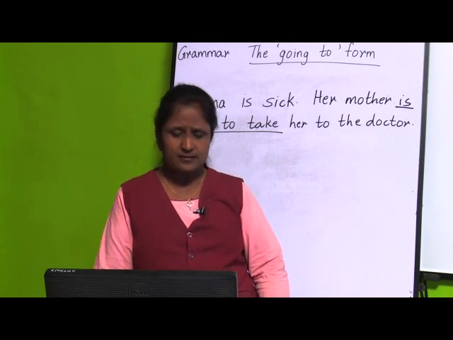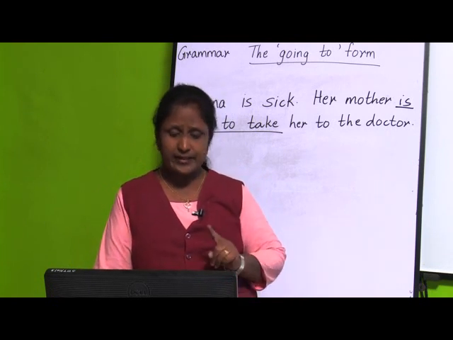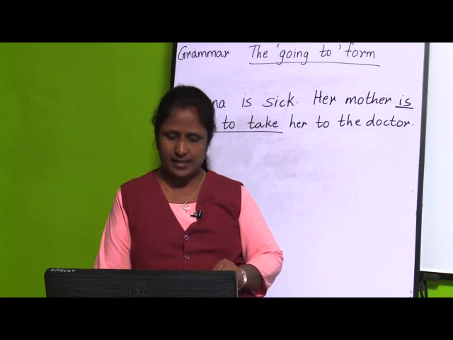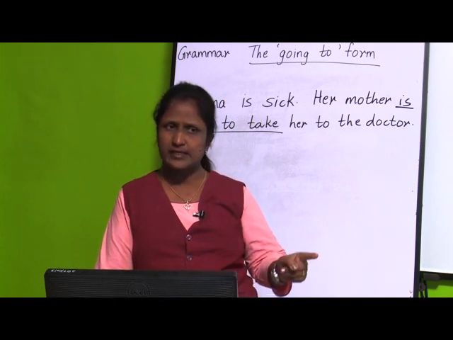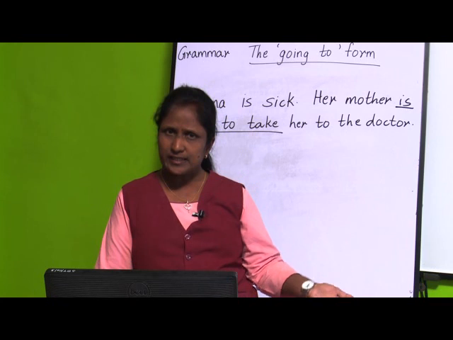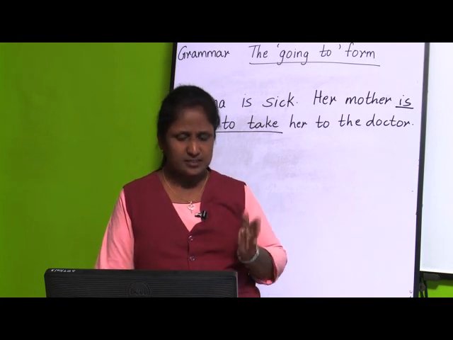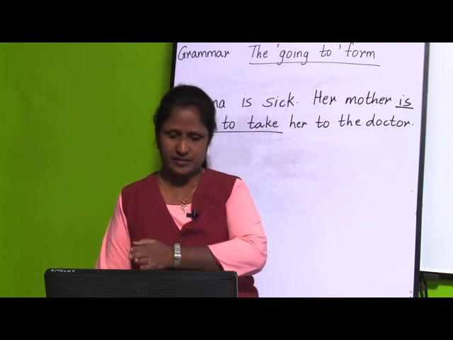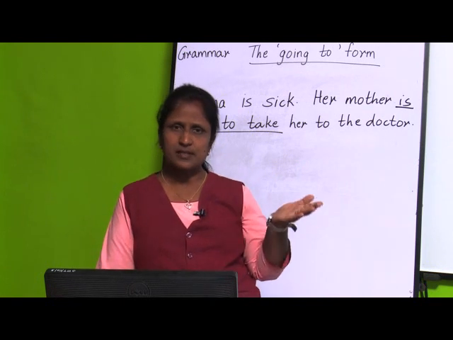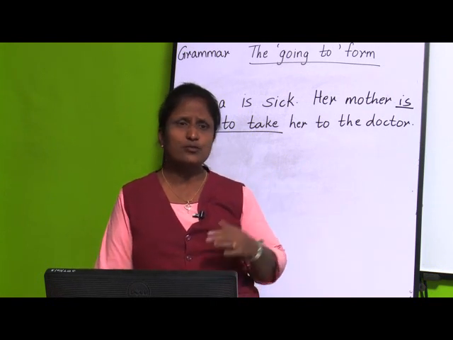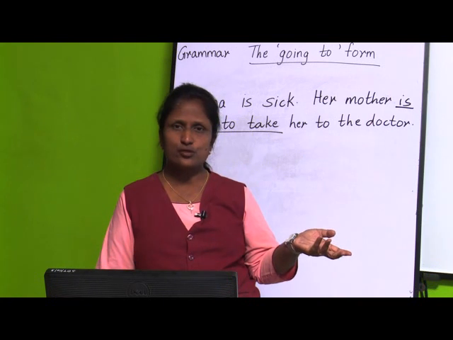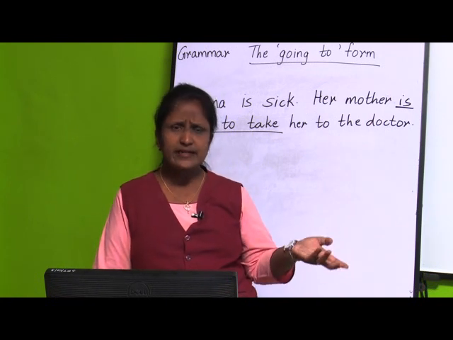Then Sita is going to stay with her aunt because her mother has left for Delhi. Her mother just now went to Delhi, and that's why Sita is going to stay with her aunt. See children, sometimes when your parents are out, what do they do? They make you stay with any relative.